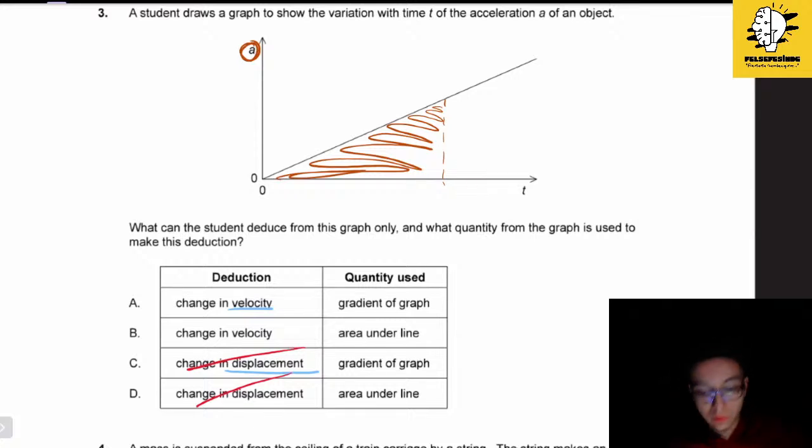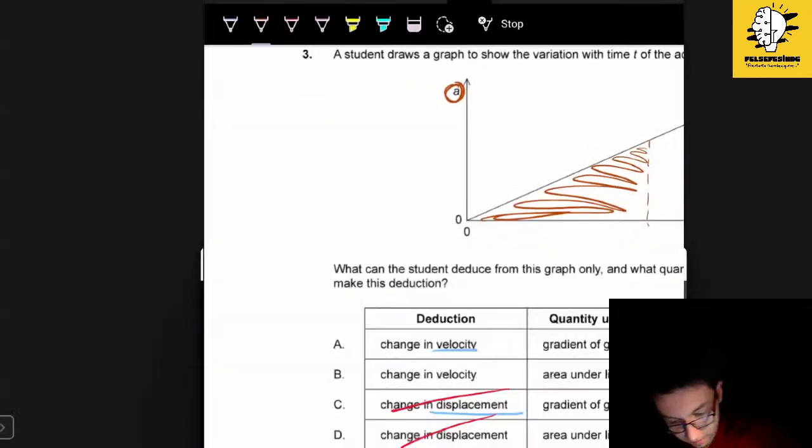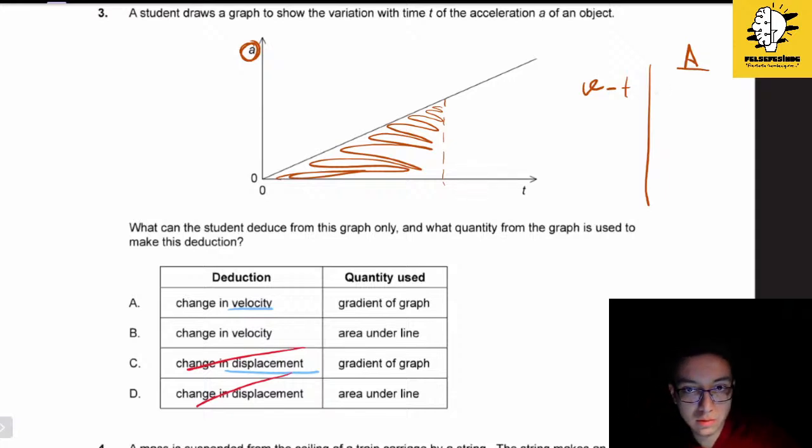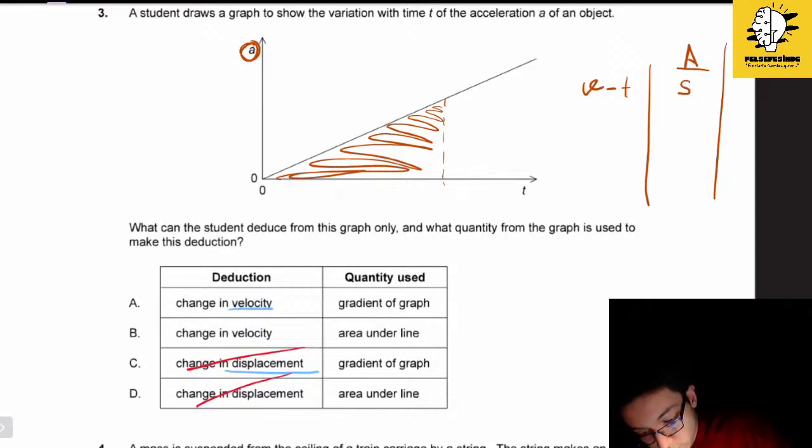And when we have a velocity versus time graph, the area under the graph will give us the displacement. And by using the slope, we will be able to find the acceleration.